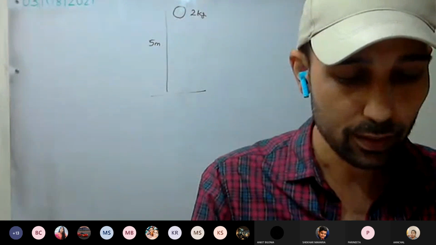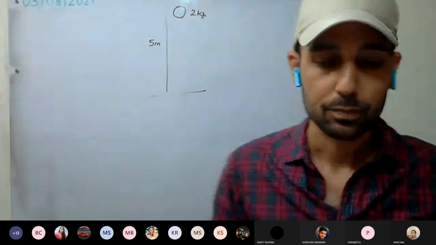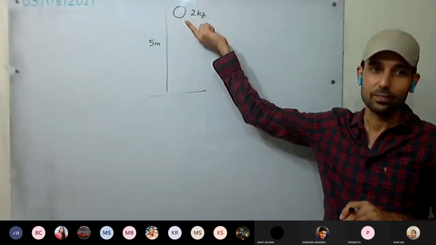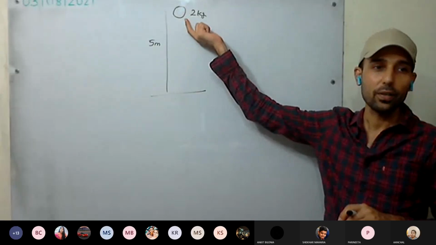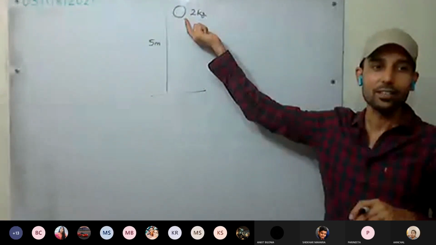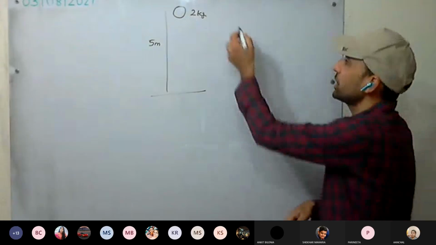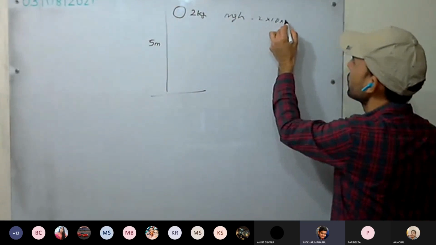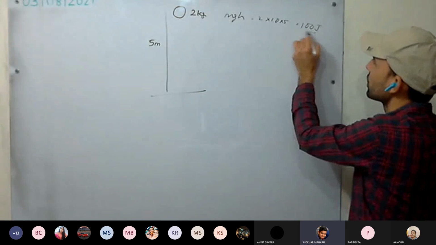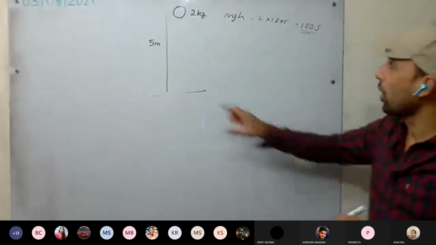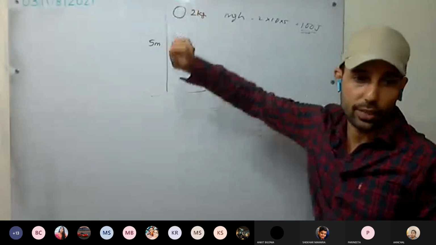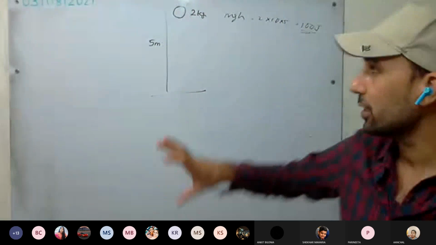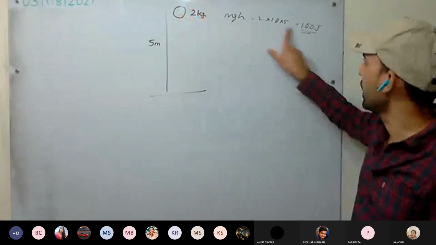Now the potential energy possessed by the ball when it is initially at rest. What is the potential energy possessed by the ball? mgh. That will be 2 into 10 into 5. How much is it? 100 joule. So the ball is having 100 joule at this position. Initially at rest means no kinetic energy, only the potential energy, 100 joule.